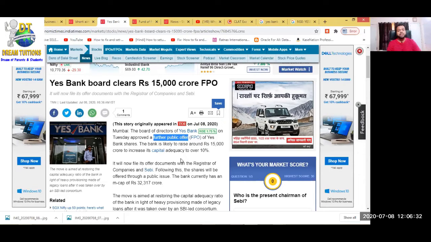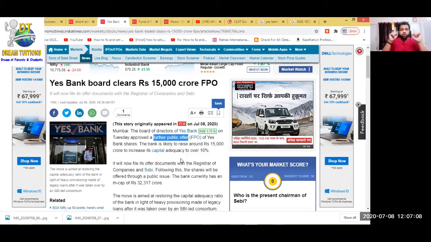Now, what is the meaning of further public offer? When the first time a bank or a company collects money by issuing shares to the public, it is called IPO, initial public offer. Whenever a company or a bank raises money by issuing shares to the public the first time, that is called initial public offer. But later on, when they still need money and they want to collect money from the public, reissue shares, that is called further public offer.